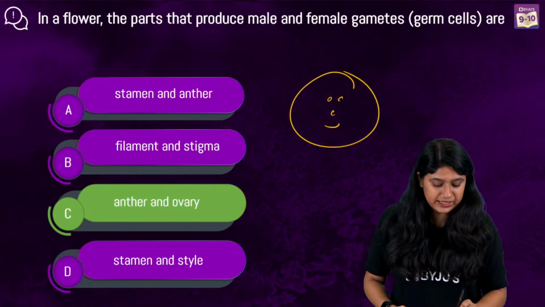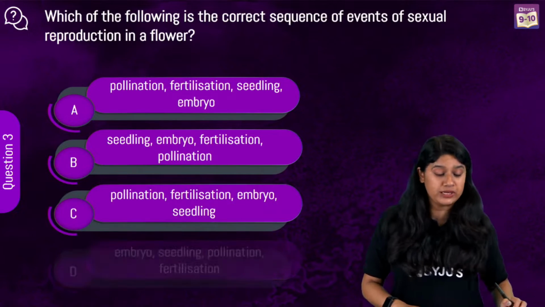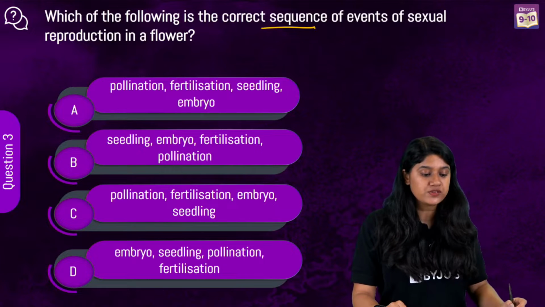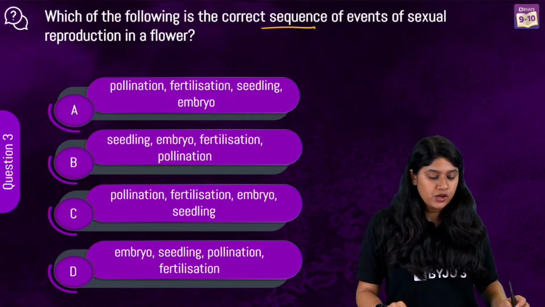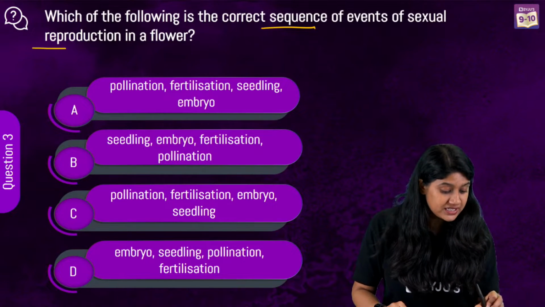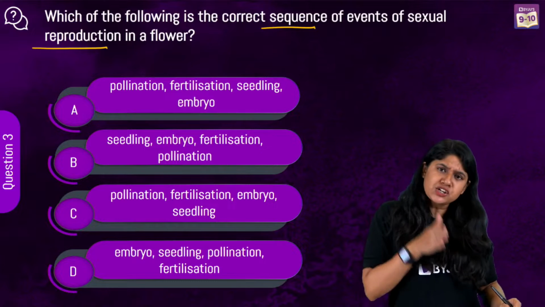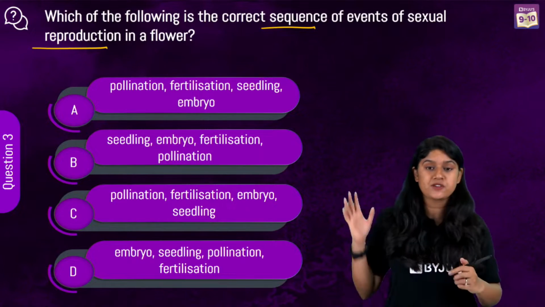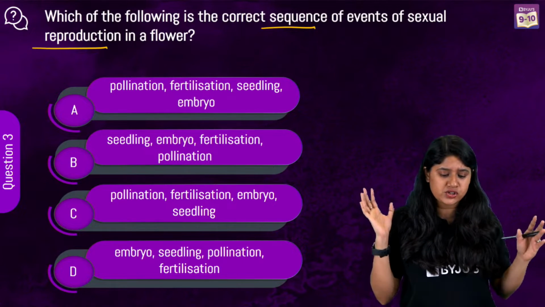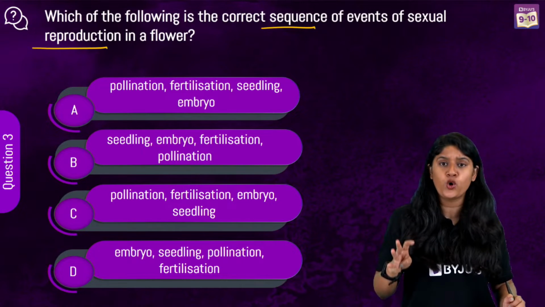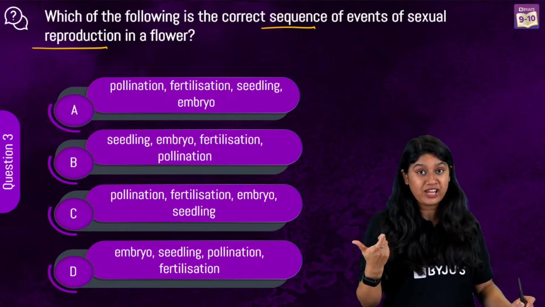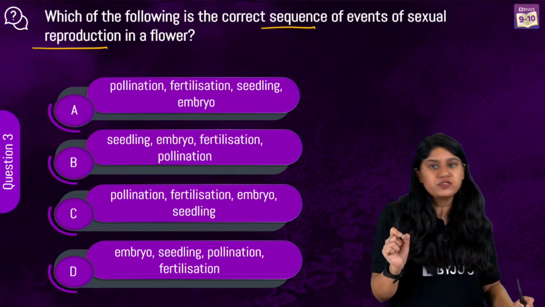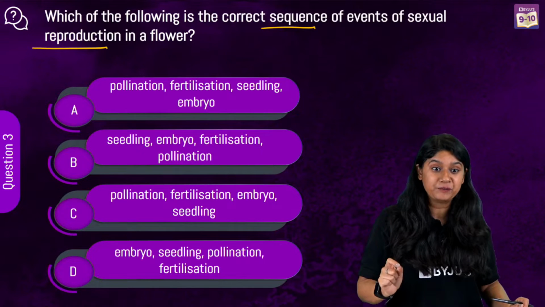So we got this. Let's quickly look at question number 3. Which of the following is the correct sequence of the events of sexual reproduction in a flower? So we have to find out the correct sequence for sexual reproduction in flowers. In the options we can see pollination, fertilization, seedling, embryo. These are the 4 important events, and we have to find which of these is arranged in the correct order.